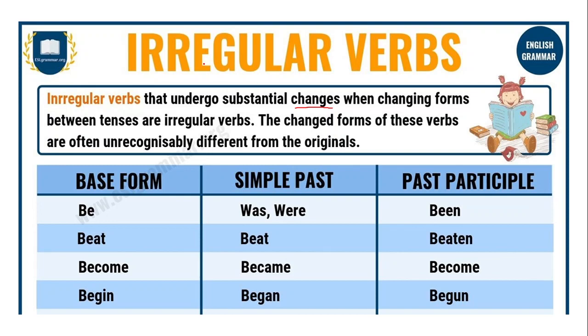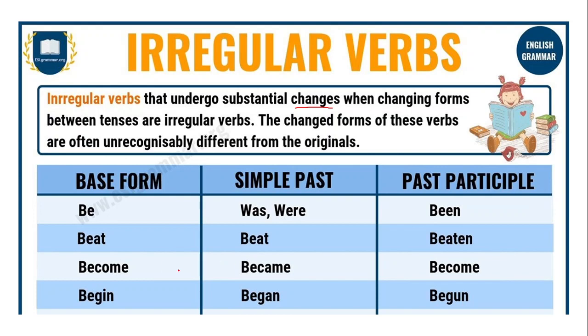For example, the base form be will become was and were in simple past tense. And the base form bit will still become bit in simple past tense. Some irregular verbs maintain their base form in the simple past, but there are some that change spelling, like become, which becomes became.